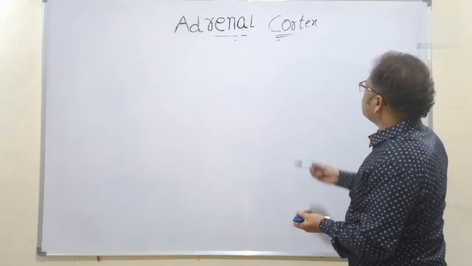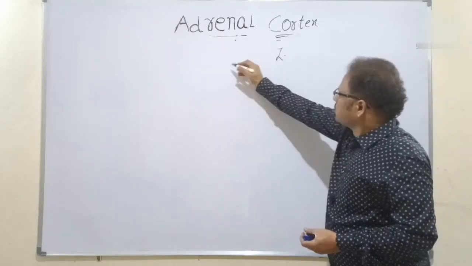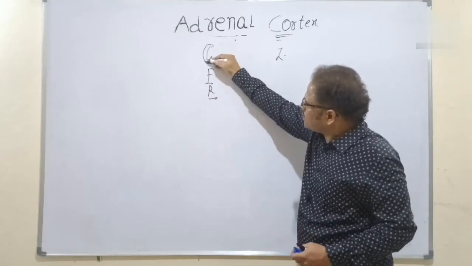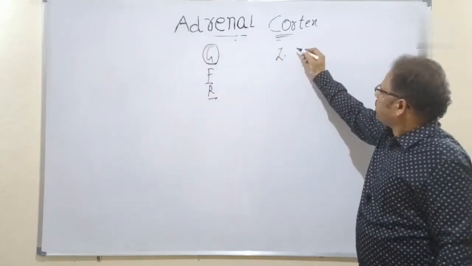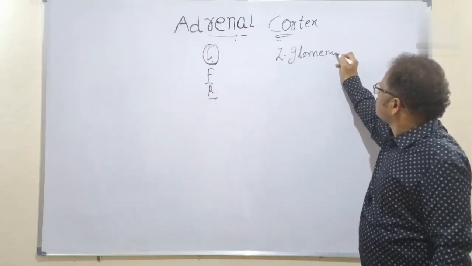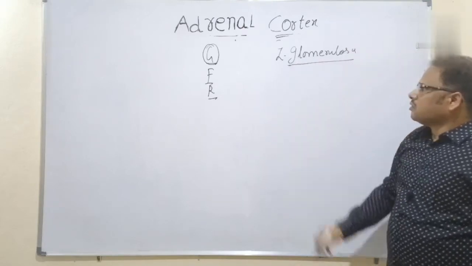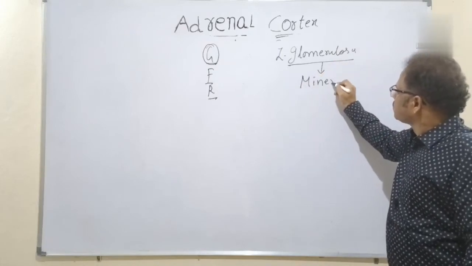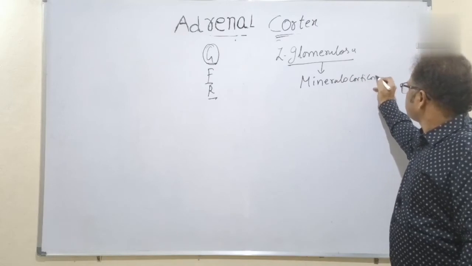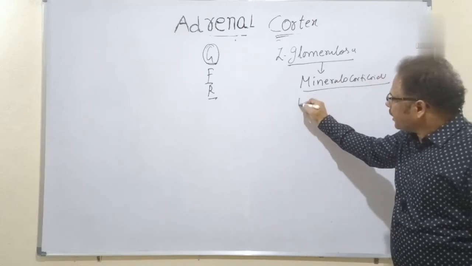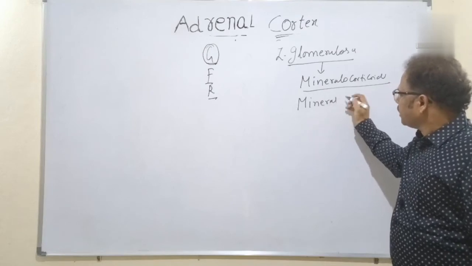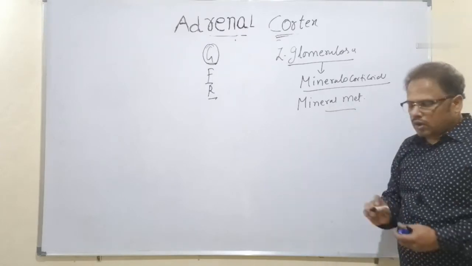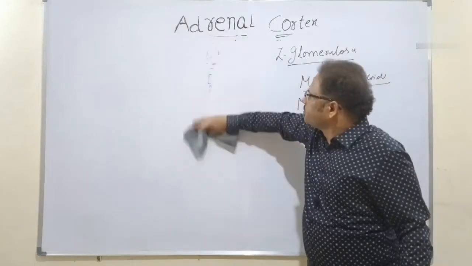So next one is the zona. First of all, what is that? GFR, isn't it? Glomerulosa, fasciculata, reticularis. So what is the outermost part? Glomerulosa. Let's discuss now the glomerulosa part here. Zona glomerulosa releases the mineralocorticoids, which are responsible for the mineral metabolism of the human body. How does it maintain the mineral metabolism? Let's discuss now. Okay, students.